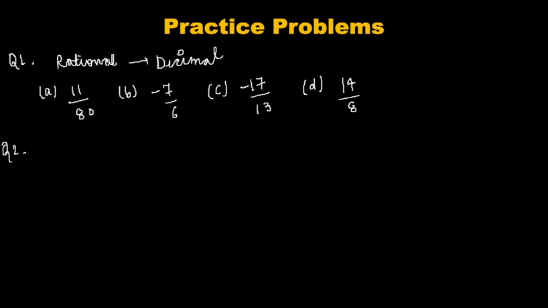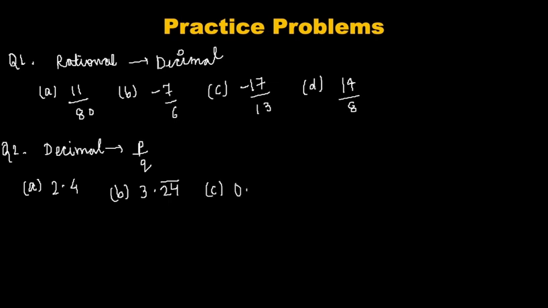Question number 2. Represent the decimal in the form p by q. The A part is 2.4, B is 3.24 bar, where bar is on both the numbers, C is 0.47 bar, where bar is only on 7, and D is minus 0.32.